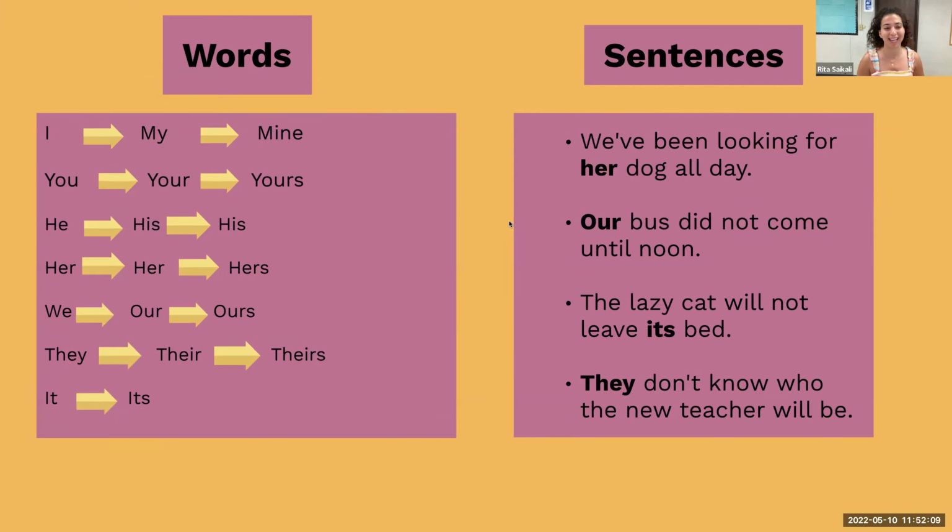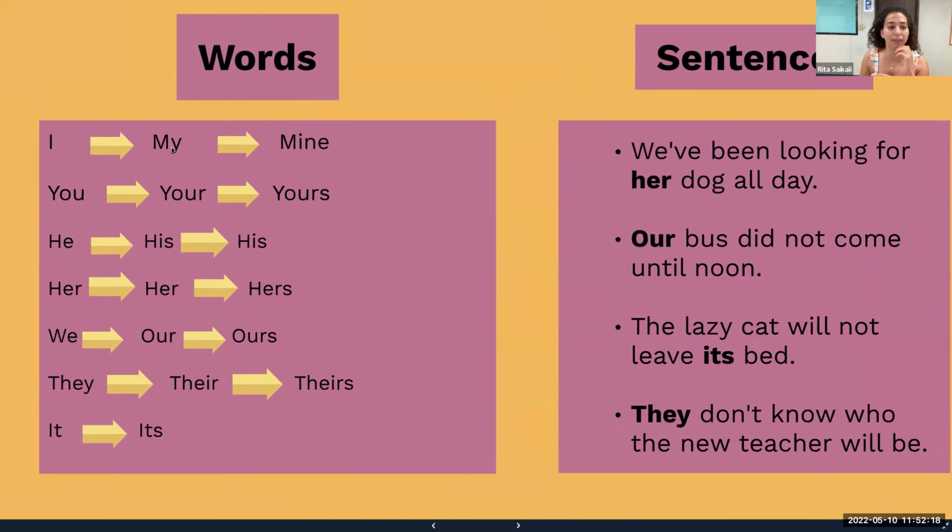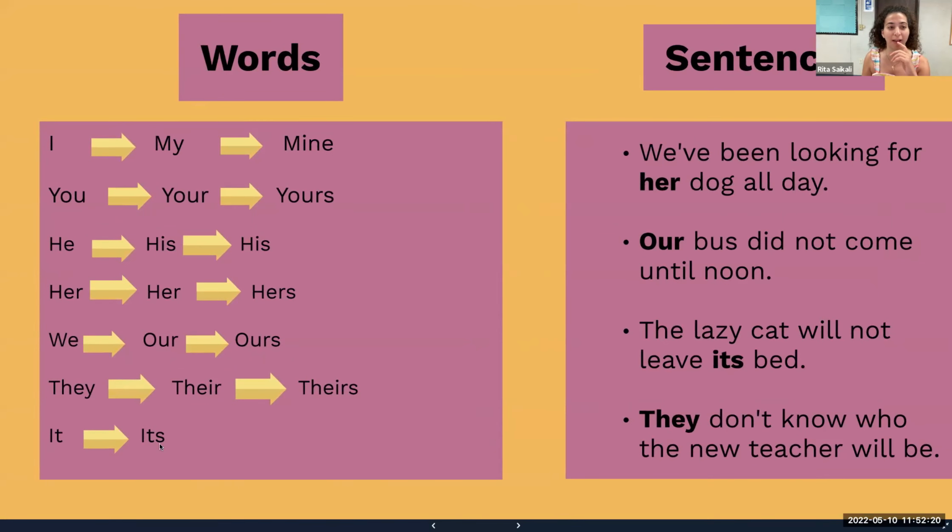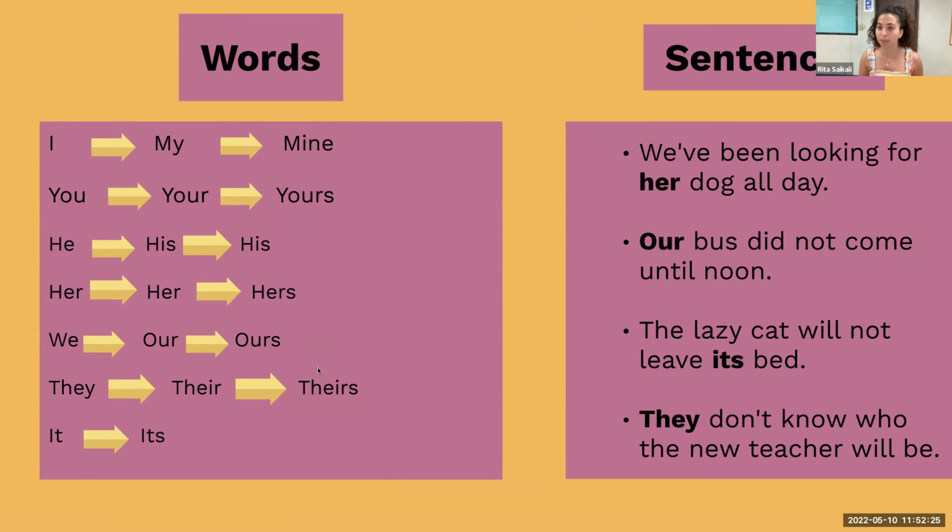My, your, his, her, our, their, and its, right? My dog. So these ones are the possessive adjectives and these are the possessive pronouns. Okay, so we're looking for her dog all day. Our bus didn't come until noon. The lazy cat will not leave its bed. They don't know who the new teacher will be. Okay, so again, you guys remember the difference?